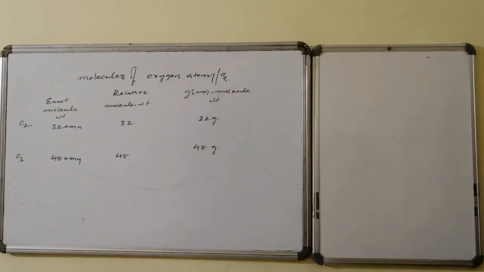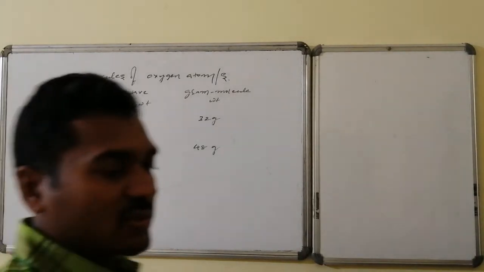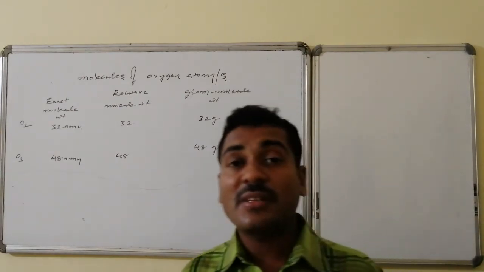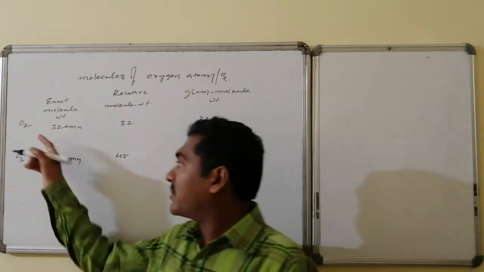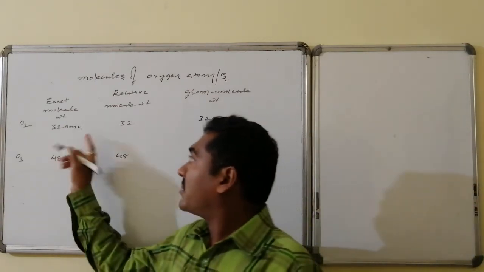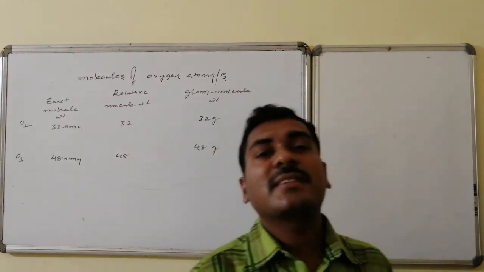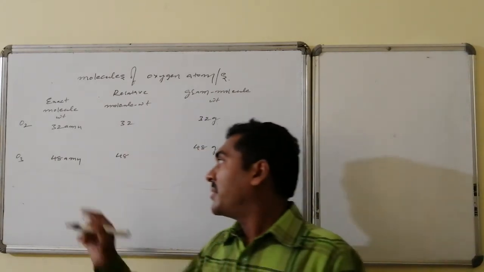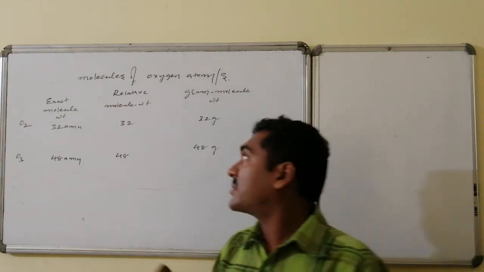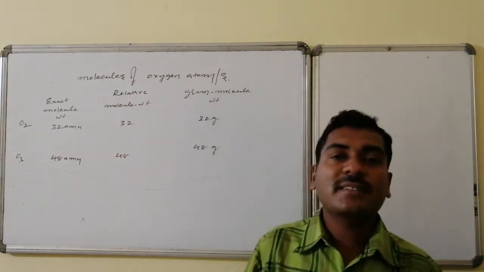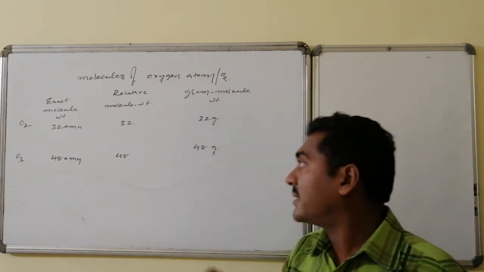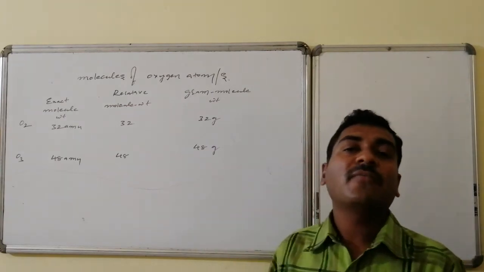In case of molecules related to oxygen atoms, thus molecules formed by the chemical combination of just oxygen atoms, there are 2 varieties. One is the oxygen molecule O2, another is the ozone molecule O3. Oxygen molecule's exact molecular weight is 16 plus 16, 32 AMUs, whereas ozone's molecular weight is 16 into 3, 48 AMUs. Relative molecular weight is here 32 and here it is 48. And the gram molecular weight is here 32 grams and here it is 48 grams.